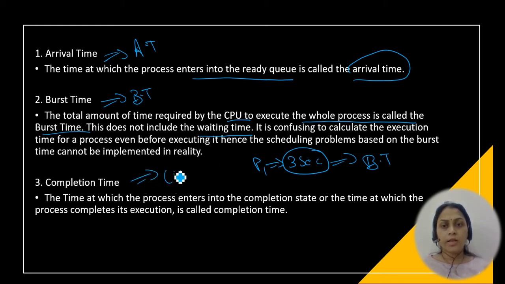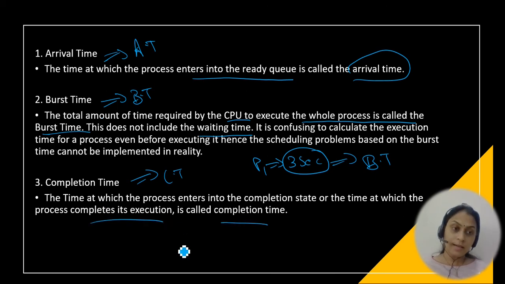Next is the completion time. The time at which the process enters into the complete state, or the time at which the process completes its execution, we call it the completion time. Okay, the time at which the process enters into the completion state.